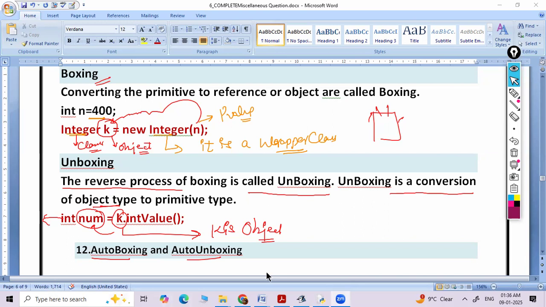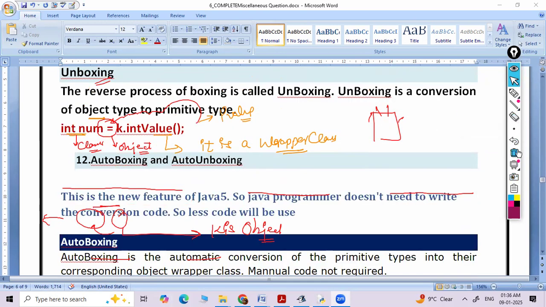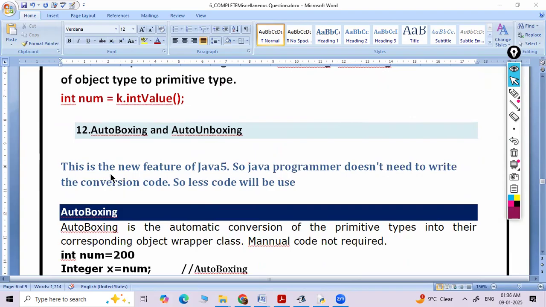Now we will see the auto boxing and auto unboxing process. See, this is a new feature of Java 5. Before Java 5, there was only the concept of boxing, unboxing.